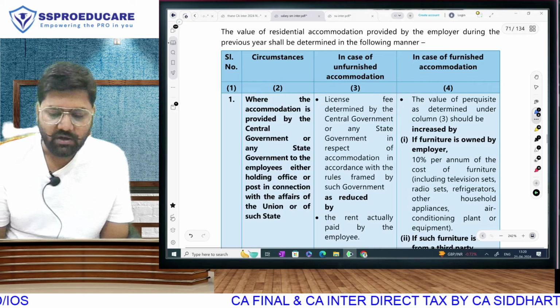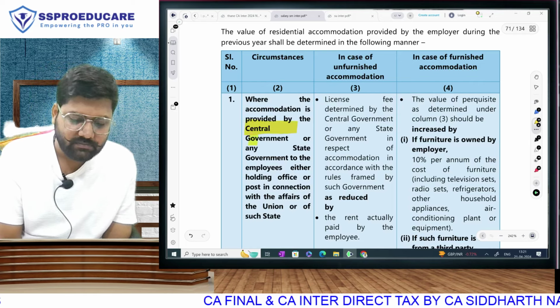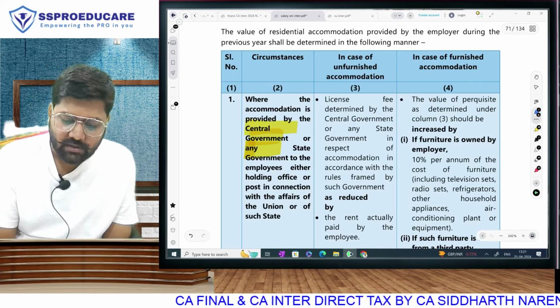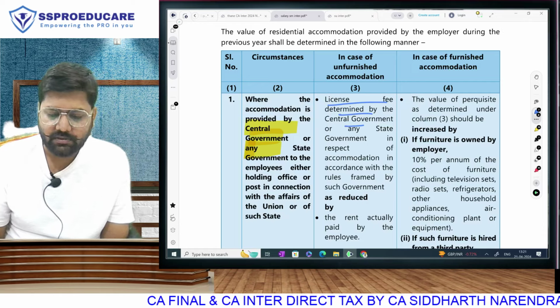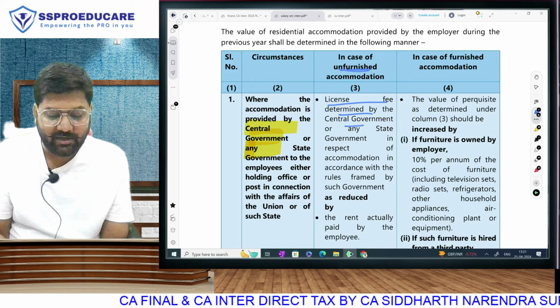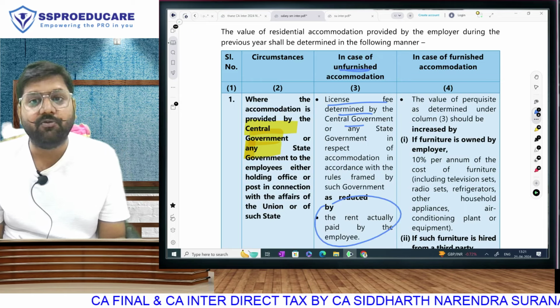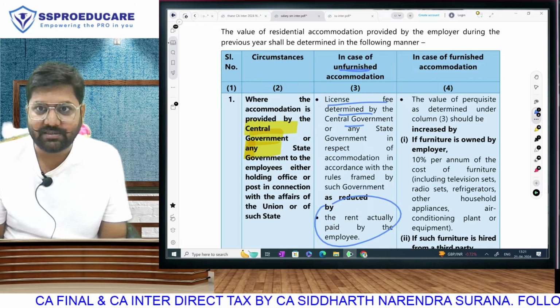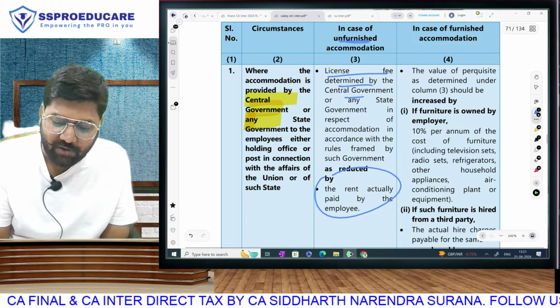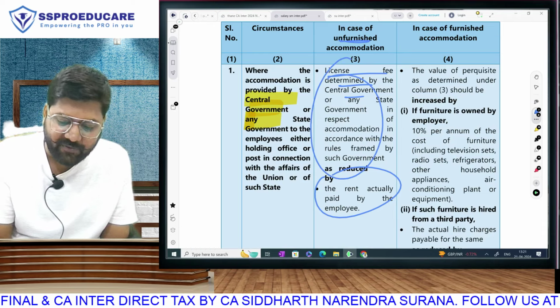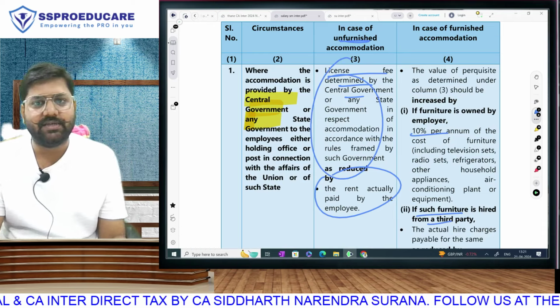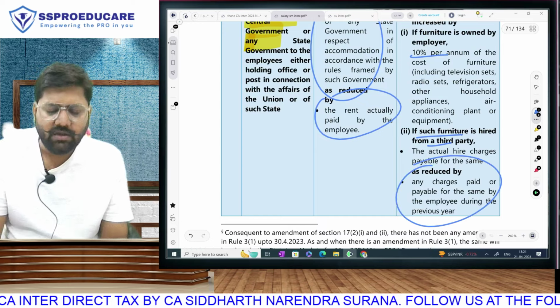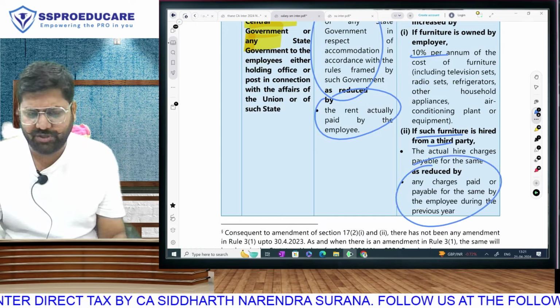See what they have given. For government employees, no change. License fee valuation rules: if it is unfurnished, then only that much. For concessional, we reduce the amount recovered, reduced by the rent actually paid by the employee, what we learn in class. And if it is furnished, in this value we add the furniture value, 10% of cost or higher charges, and here also we subtract the amount recovered. That means for government employees, there is no change.